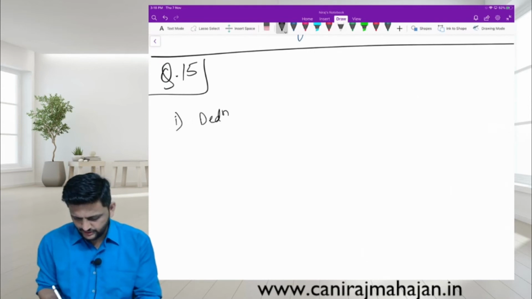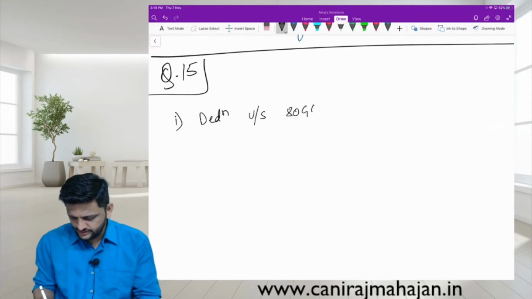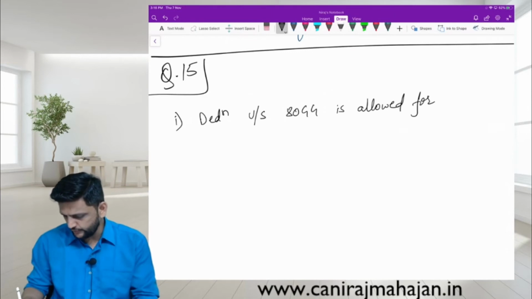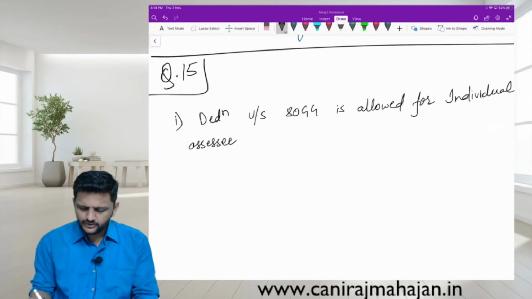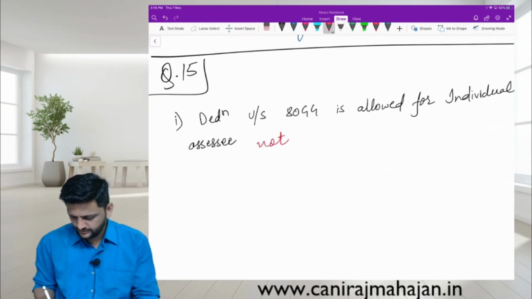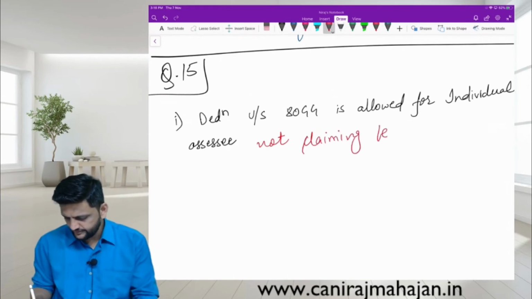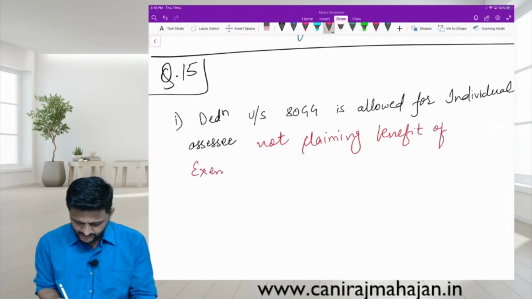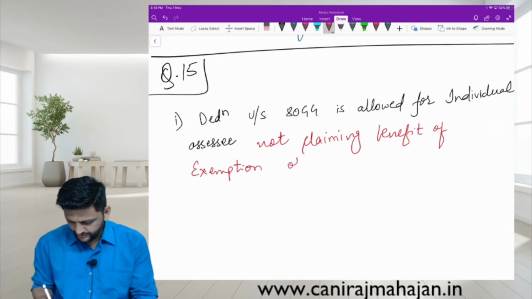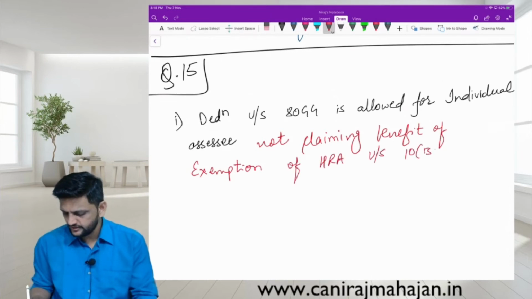Deduction under section 80GG is allowed for an individual assessee not claiming the benefit of exemption. Which exemption? Very good. Of HRA under section 10(13A). Very good.